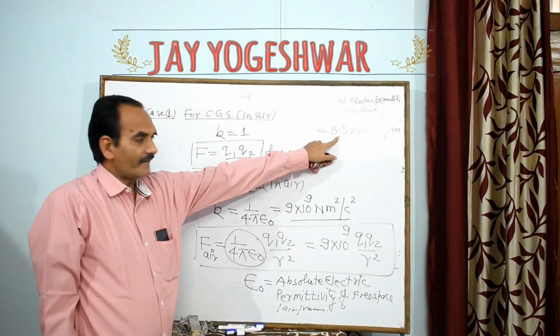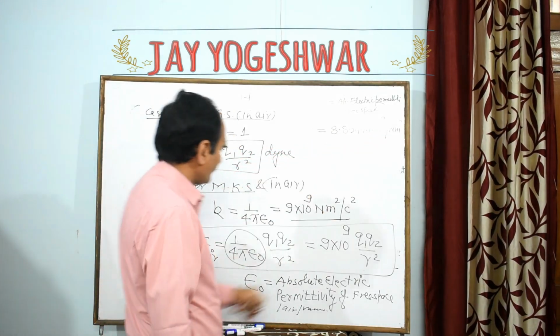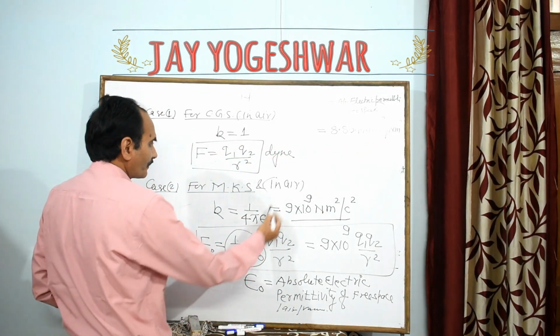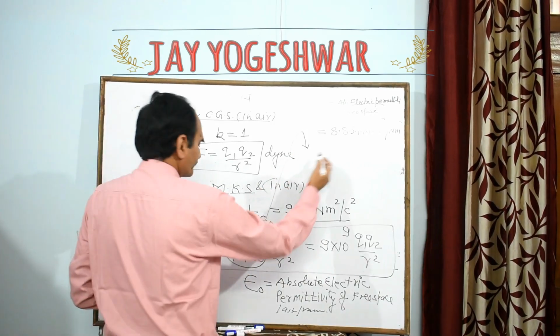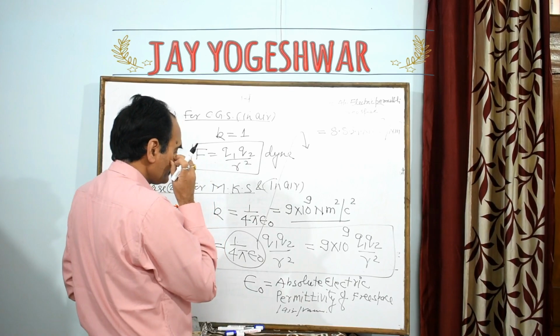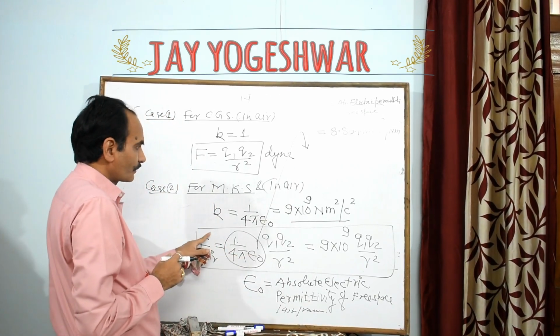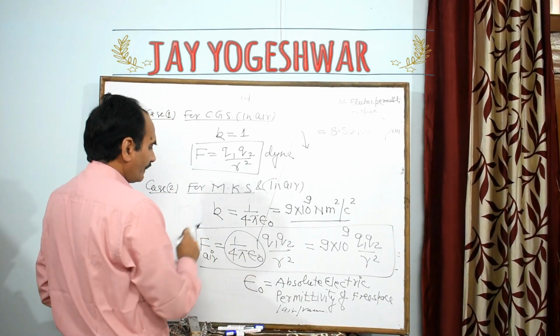Sometimes students ask, sir, how can we determine the unit? We can determine the unit from these formulas. This epsilon naught goes here. This epsilon naught goes here. So what will epsilon be here, sir?